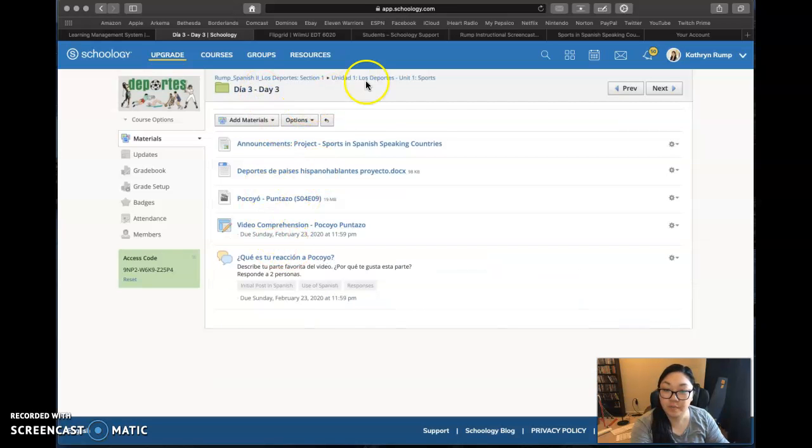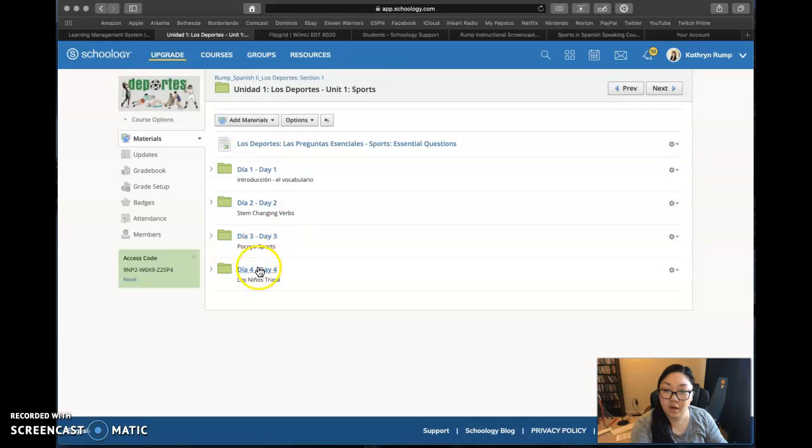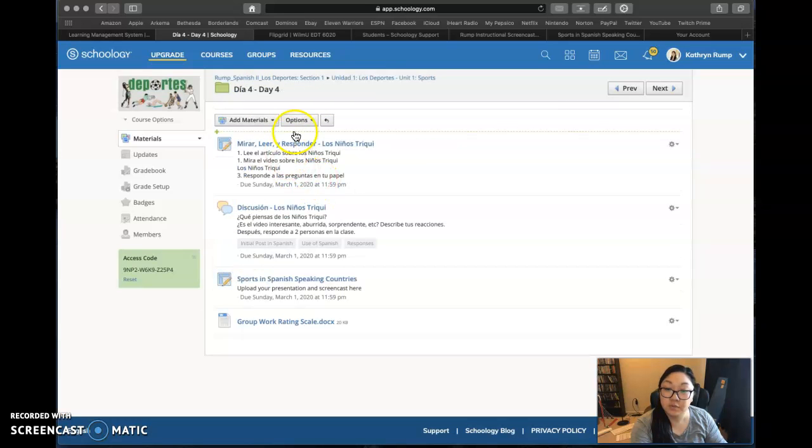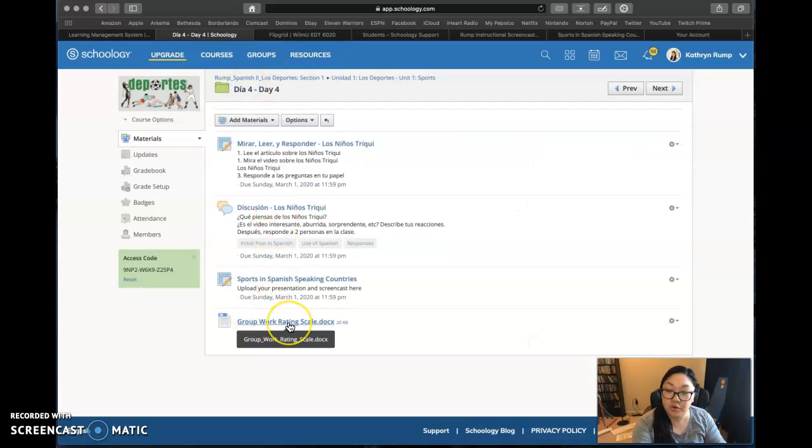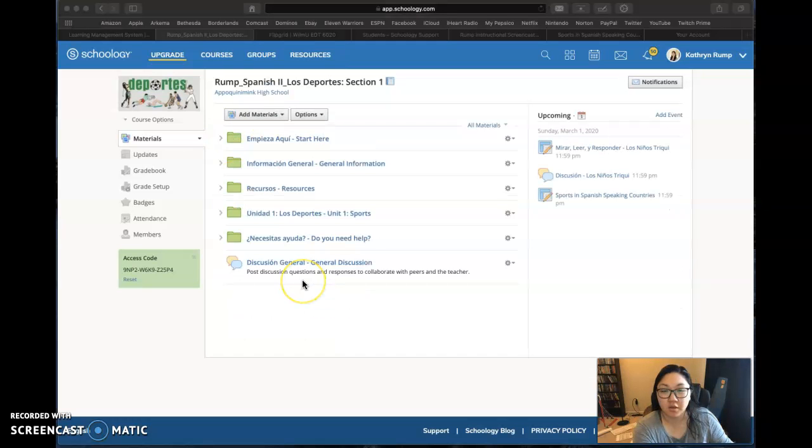Finally, day 4. Students would be introduced to Los Niños Triqui, who are children from Mexico playing basketball. And here they would be turning in their sports in Spanish-speaking country presentation and screencast, and completing a group work rating scale. So that's the overview of my Schoology course for Los Deportes.